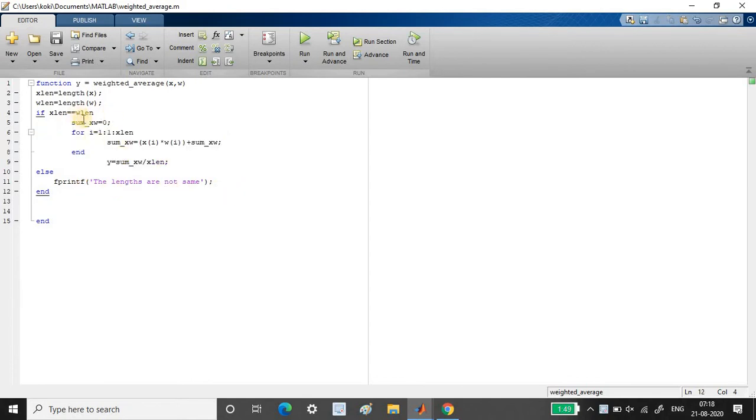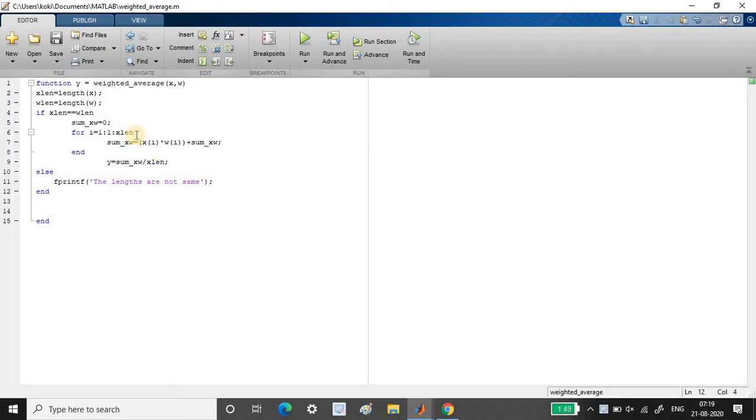Okay, so once they are equal, what I have done is I have just assumed sum underscore xw, that is both the sum, equal to 0, and I started the loop. If both are equal, you can consider my loop starting from 1 till xln, or you can consider 1 till wln, that is up to your choice. Okay, so my loop goes from 1 to xln.